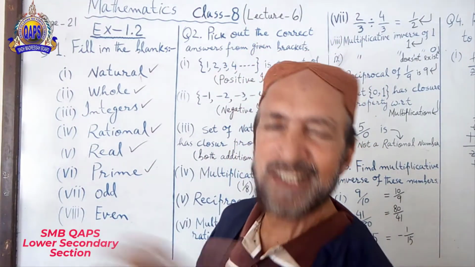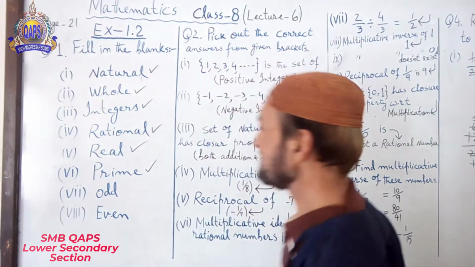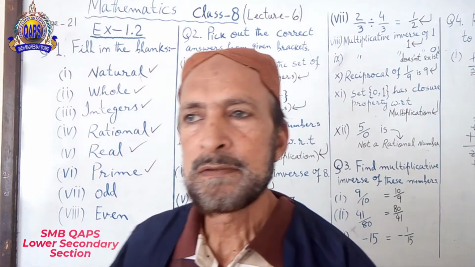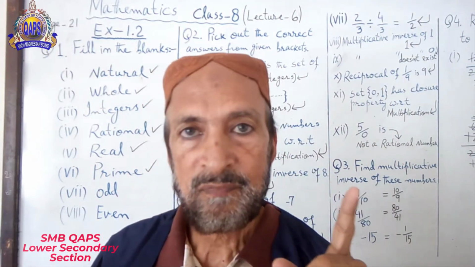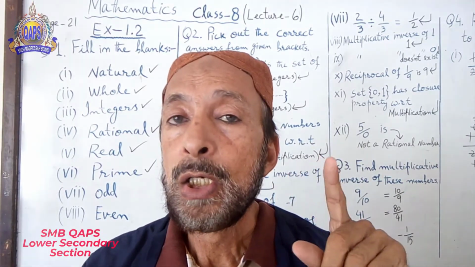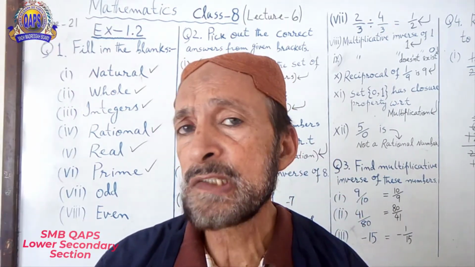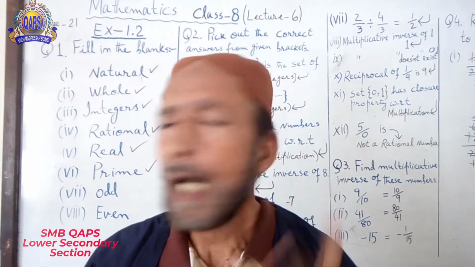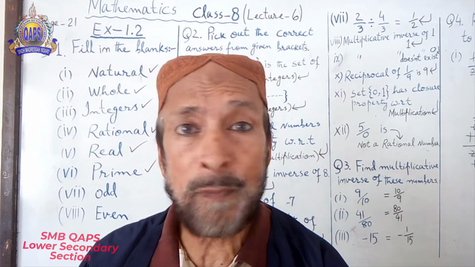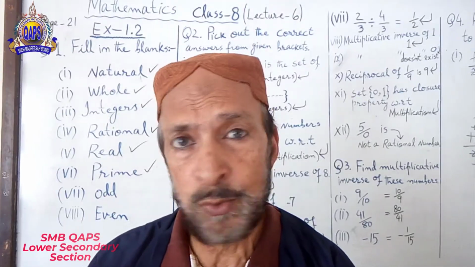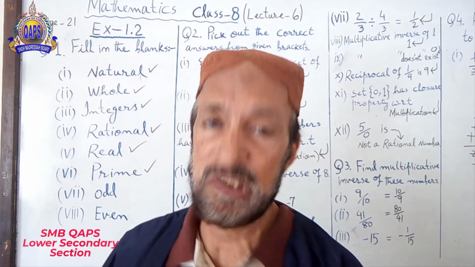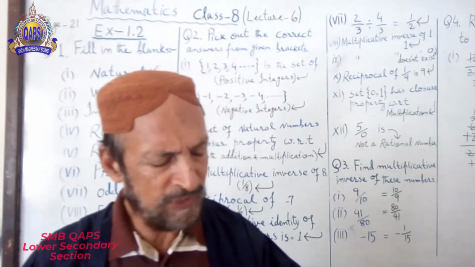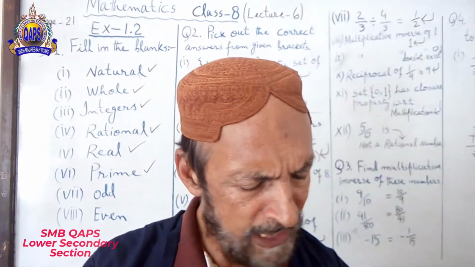Okay, come on, next. Or even, very simple: all those numbers which can be divided by 2 are called even. All those numbers which cannot be divided by 2 are called odd numbers. So number 7, what is that? 2, 4, 6, 8.